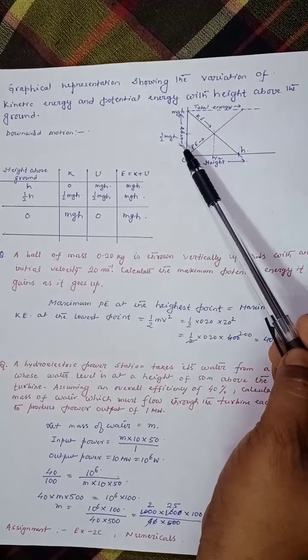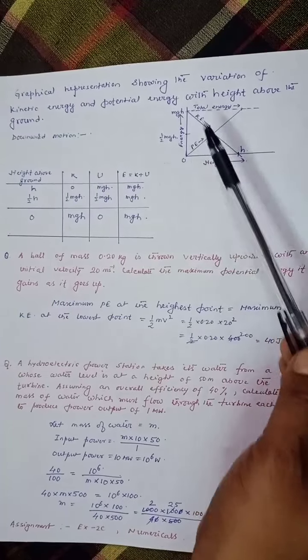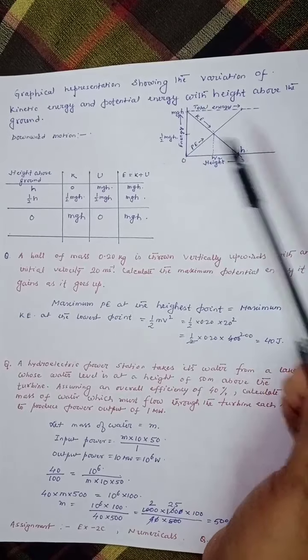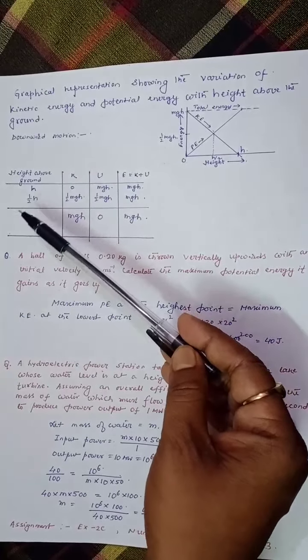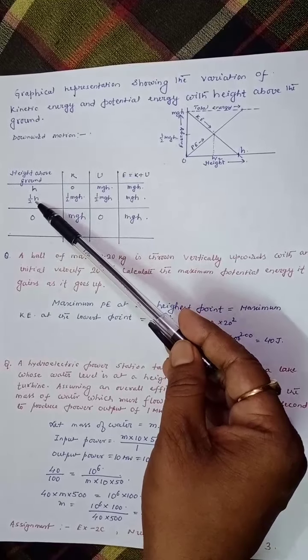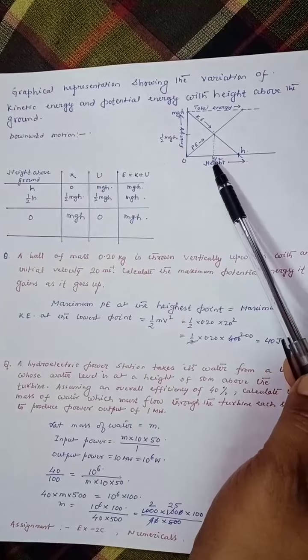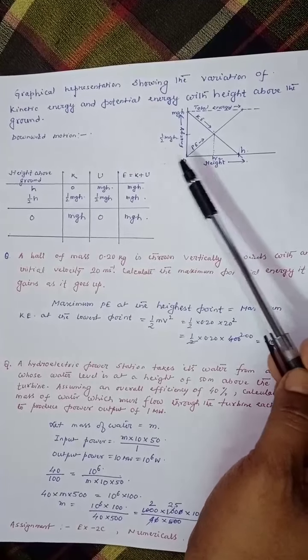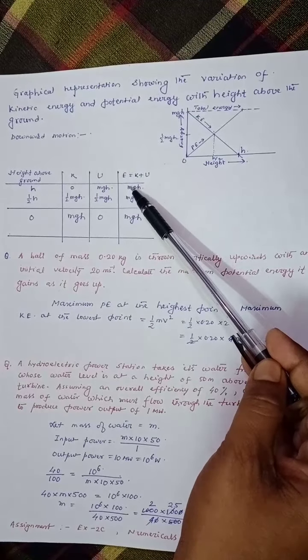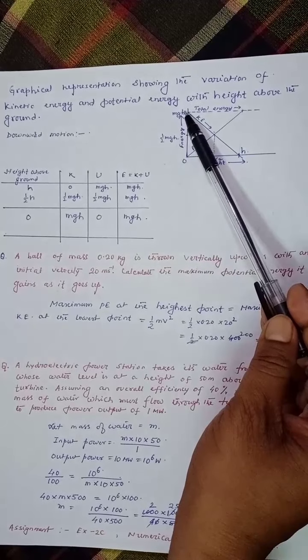In this graph, the y-axis is showing energy and the x-axis is showing height. Height we are taking 0, h and half h. So this is the point 0, this is the point h, and this is the point h by 2. Total energy we are getting mgh, so this is mgh.